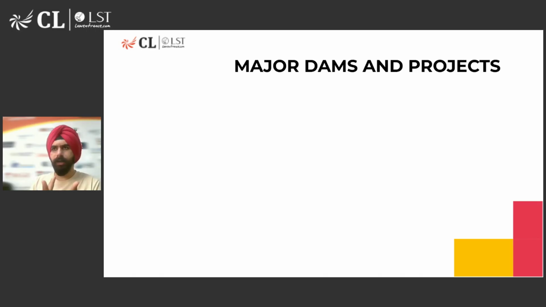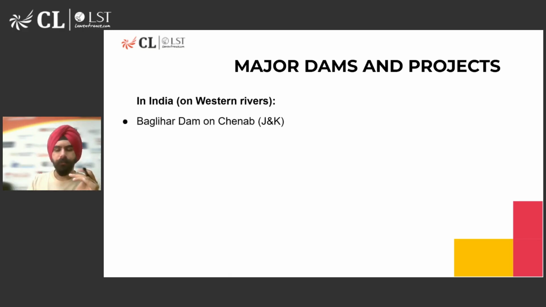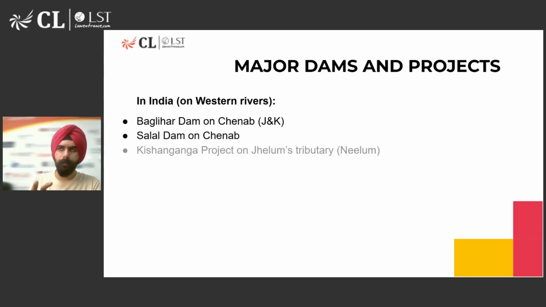Now, it's important to look at the reason why we are putting it in abeyance and what we can possibly do based on the water which flows from the Indus River and the tributaries of the Indus River into Pakistan. For that, you need to look at the major dams on the western rivers, which primarily flow into Pakistan. Remember Chenab, Jhelum, and Indus. Case in point. The first and primary dam is the Baglihar Dam, which is on the Chenab River situated in J&K. Another is Salal Dam, again on the Chenab River. We have a dam called Kishan Ganga project on Jhelum's tributary, the Neelam River.